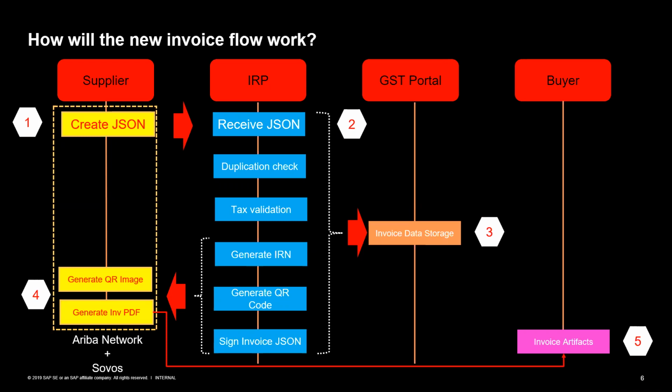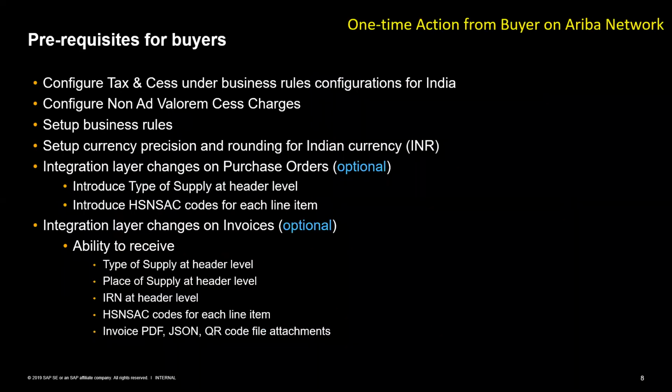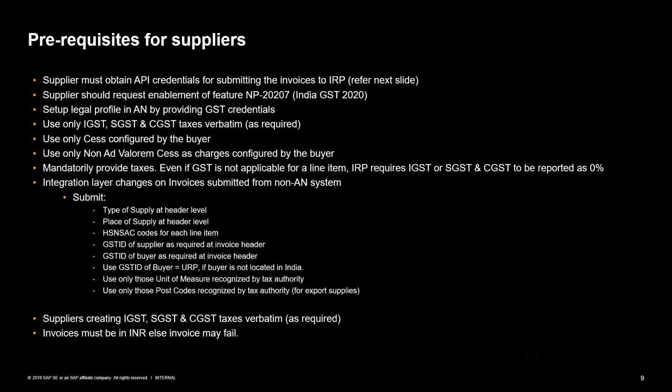All right, okay. But how will the system identify which supplier is above 500? Yeah, right. So when there is a supplier whose turnover is more than 500 crores of rupees right now, what we are telling those types of suppliers is that you have to enable the feature. We are giving the feature ID as well. You have to send a request for enabling this particular feature.